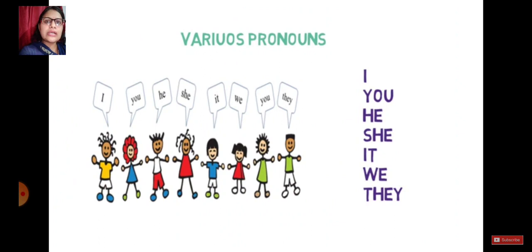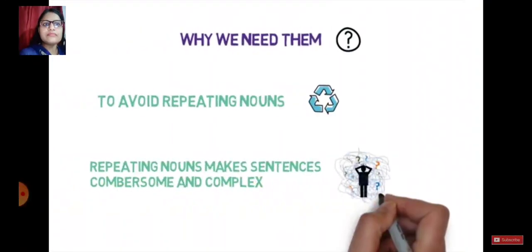Basically, our pronouns are divided into three parts when we talk about persons: first person, second person, third person. I and we come under first person. Second person is you. Only you comes under second person, and the third person is he, she, it, they. So why do we actually need pronouns? That is just to avoid repeating nouns, and repeating nouns makes sentences cumbersome and complex.